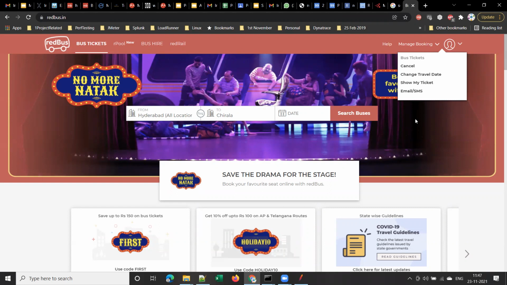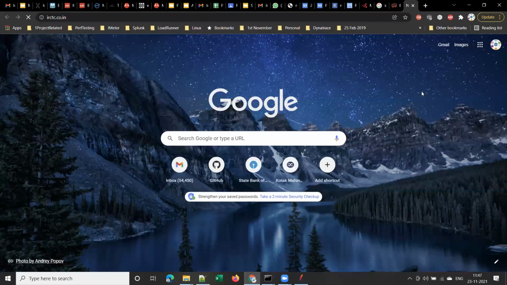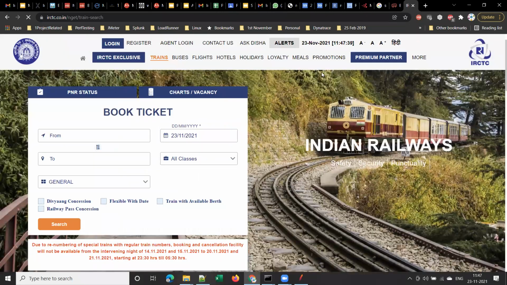Right? And in IRCTC, one very important and useful feature was introduced like 1 or 2 years back. So previously, when we book a ticket in waitlisting, right? We don't know what is the probability for confirmation. I think in 2020 or late 2019 they introduced one feature called confirmation probability, right? If you book a ticket in waitlisting, the application will show you what is the confirmation probability, right?